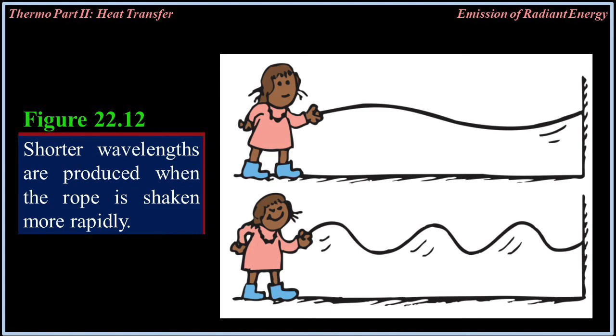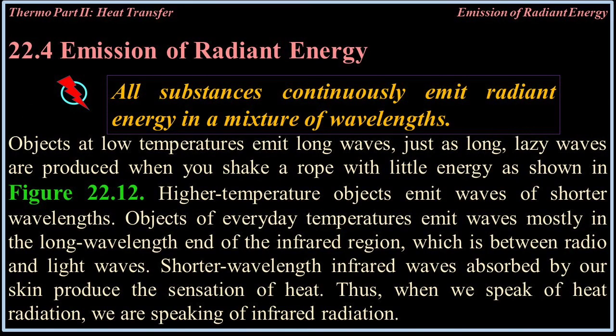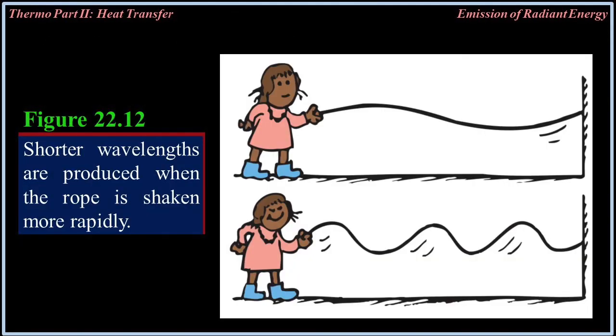Objects of everyday temperatures emit wavelengths mostly in the long wavelength end of the infrared region, which is between radio and light waves. Shorter wavelength infrared waves absorbed by our skin produce the sensation of heat. Thus, when we speak of heat radiation, we are speaking of infrared radiation. Figure 22.12. Shorter wavelengths are produced when the rope is shaken more rapidly.